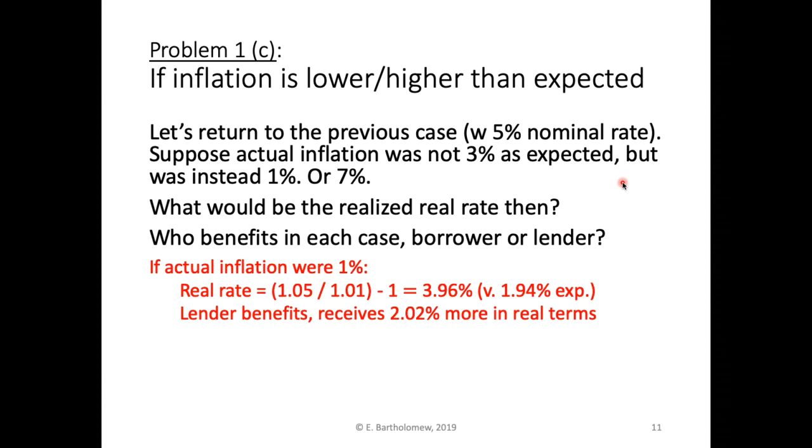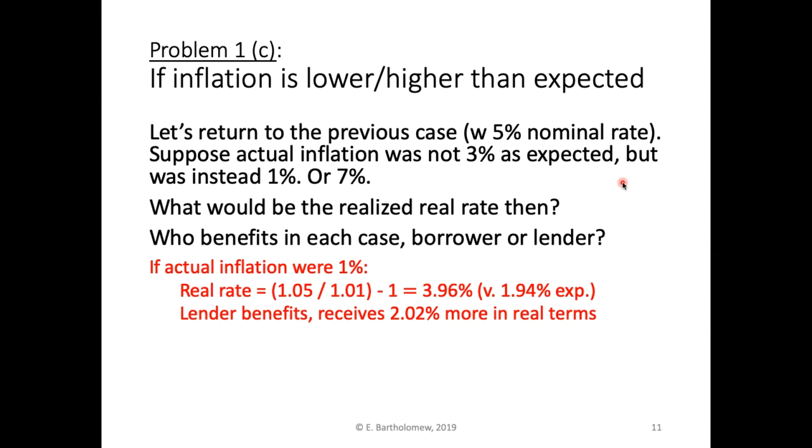So let's look at the first, where inflation is unexpectedly low. Here we expected 3% inflation, so that presumably was why the nominal rate was 5%, but inflation turned out to be 1%. So the real return, 1.05 minus 1 divided by 1.01, is 3.96%, considerably higher than the 1.94% we saw on the previous slide based on 3% inflation.